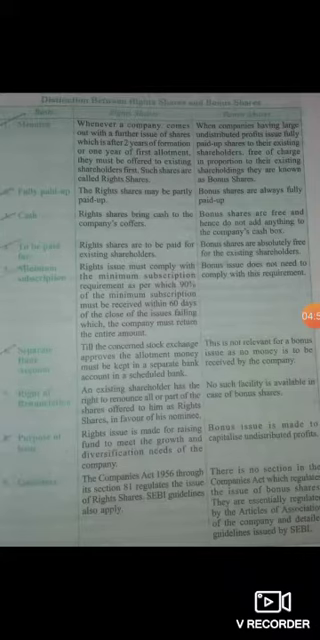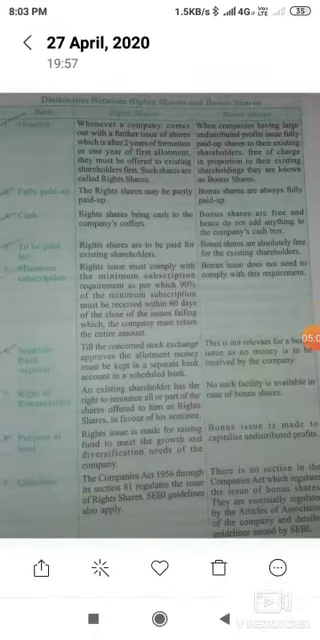because if they fail to pay the minimum subscription amount, then you have to return their amount back and you have to cancel that issue of shares. So there is a need of a separate bank account in case of right shares, because you will be receiving the amount. But this is not relevant for a bonus issue, as no money is to be received by the company, so there is no need of any bank account.